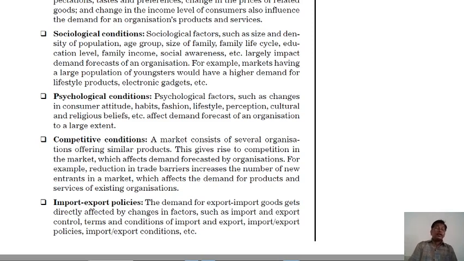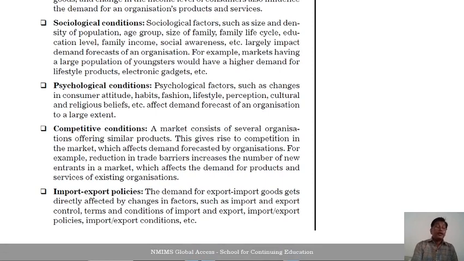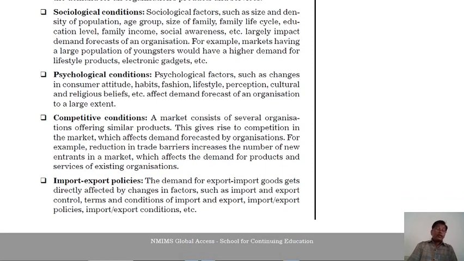This type affects demand forecasting. And the next point, import-export policies. Here, the demand for export-import goods is directly affected by changes in factors such as import and export controls, and the terms and conditions of import and export.